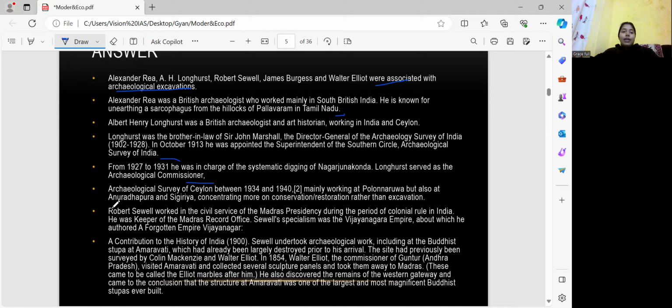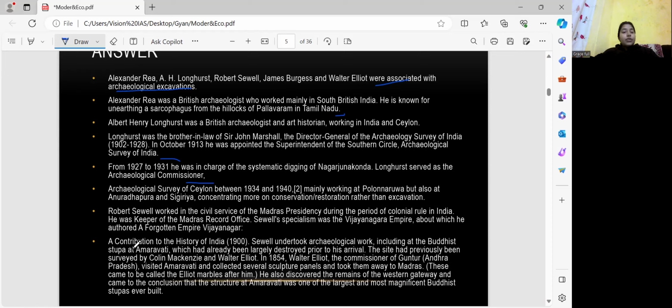Robert Sewell is also mentioned here. Robert Sewell worked in the civil service of the Madras Presidency during the period of colonial rule in India. He was keeper of the Madras Record Office. Sewell's specialism was the Vijayanagar Empire, about which he authored A Forgotten Empire, Vijayanagar.